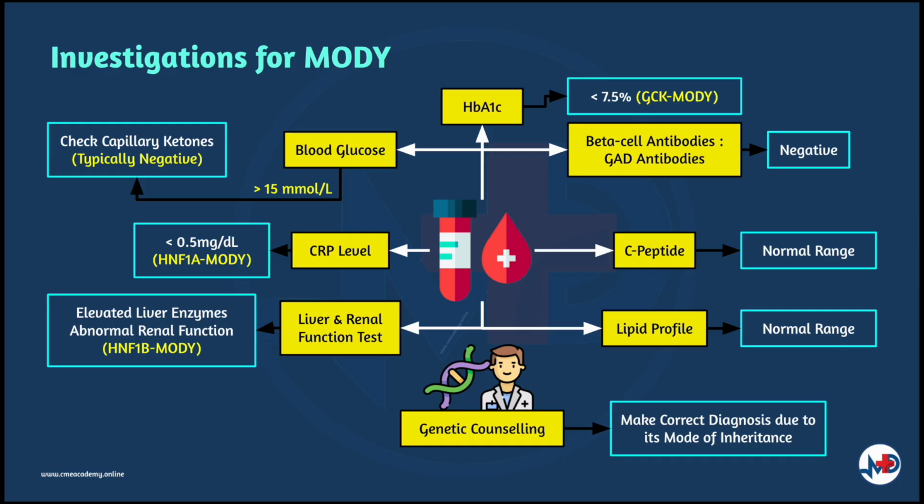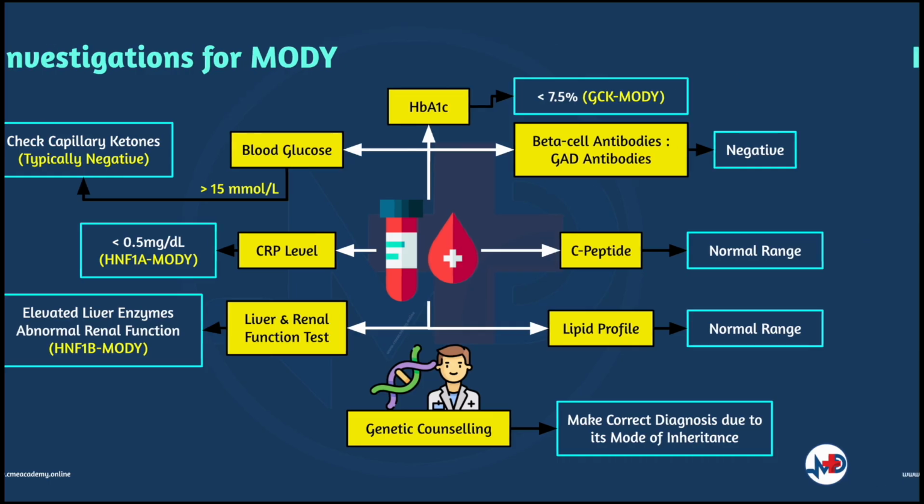Another useful test for those on insulin would be C-peptide levels, and this will indicate any endogenous insulin secretion that becomes negative in type 1 DM after the honeymoon period, which is the first 1 to 3 years after diagnosis. In patients with MODY, the C-peptide level remains in the normal range and the beta cell antibody levels should be negative. Making the correct diagnosis of MODY is very important, especially with regards to genetic counseling and the prevention of developing the disease due to its mode of inheritance.